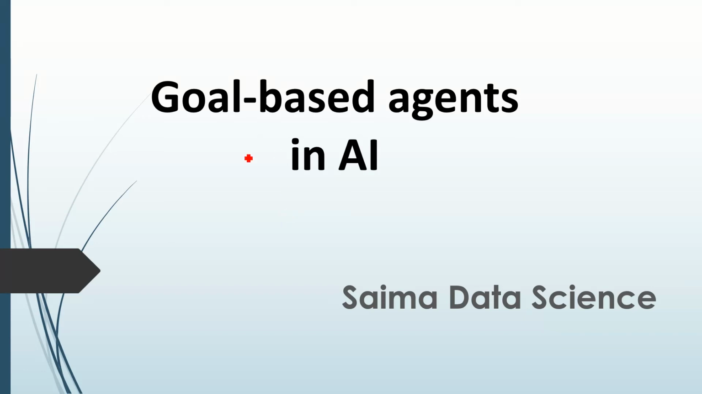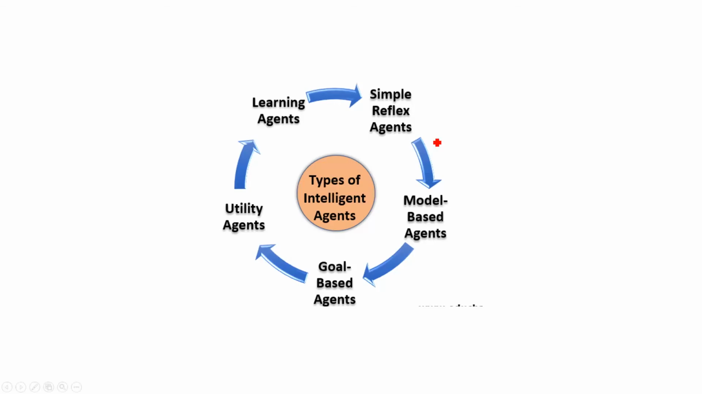In this lesson, I will explain to you the concept of goal-based agents in artificial intelligence, and this is one of the easiest topics. So far, we had discussed simple reflex agents and model-based agents. Today our topic is goal-based agents.